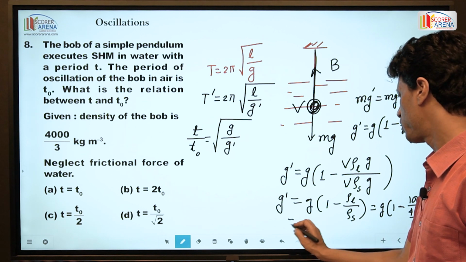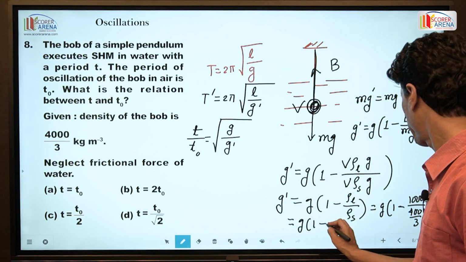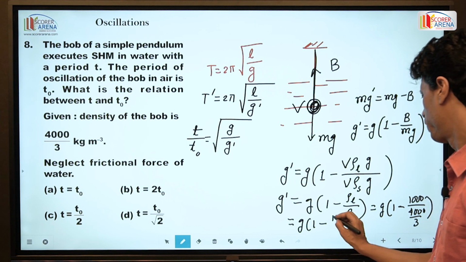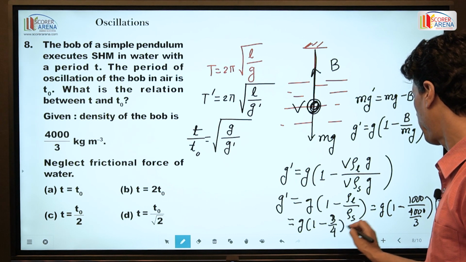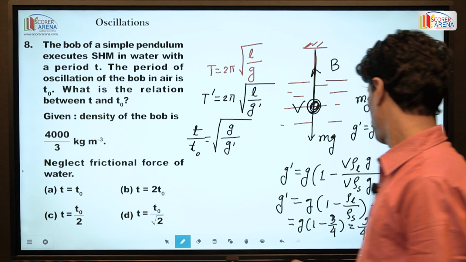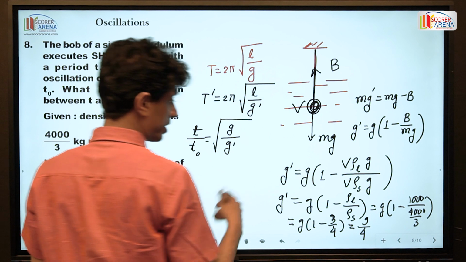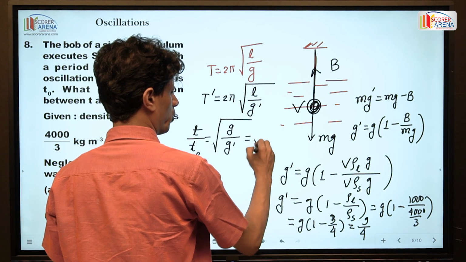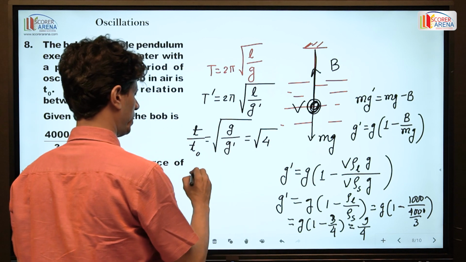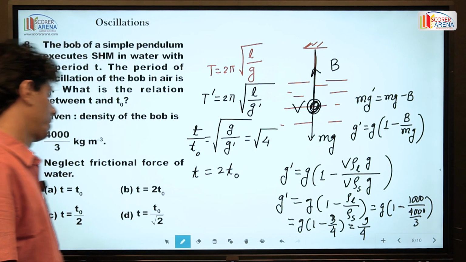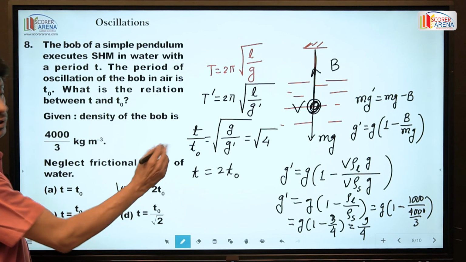So this is g times (1 minus 3 by 4), and it is g by 4. So g by g prime is equal to, it is root over 4. So T is equal to 2 times T naught. So B is the right option.